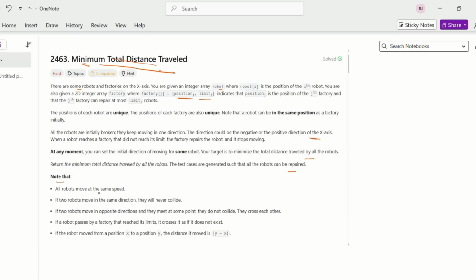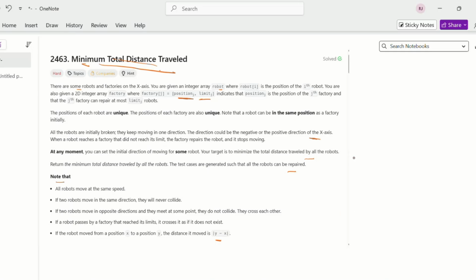All robots move at the same speed. If two robots move in the same direction, they will never collide. If two robots move in opposite directions and meet at some point, they do not collide, they cross each other. If a robot passes by a factory that has reached its limit, it crosses it as if it does not exist. If a robot moves from position X to position Y, the distance it moved is |Y minus X|.